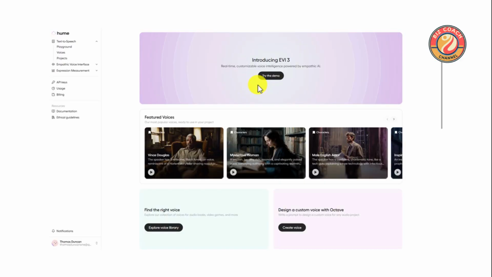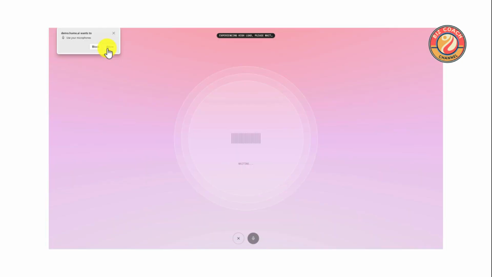Explore our featured voices, each crafted to bring your projects to life with unique emotional depth and clarity. Design your own custom voice with Octave. Tailor the emotional tone to perfectly match your project's needs. Define the emotional words that resonate with your audience. Customize your AI's emotional vocabulary for impactful communication.